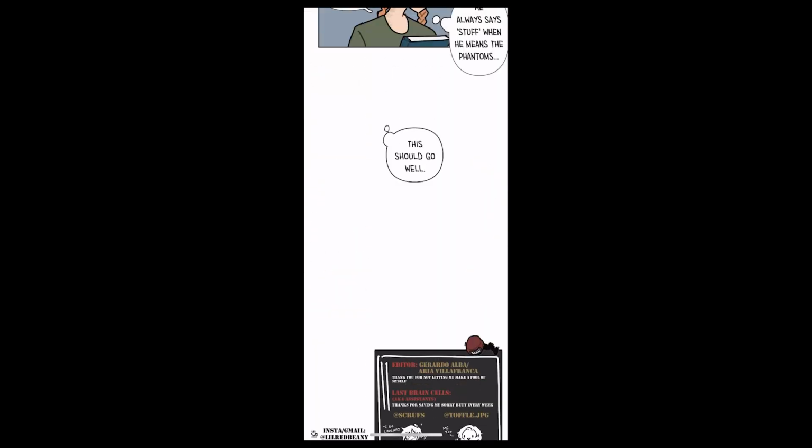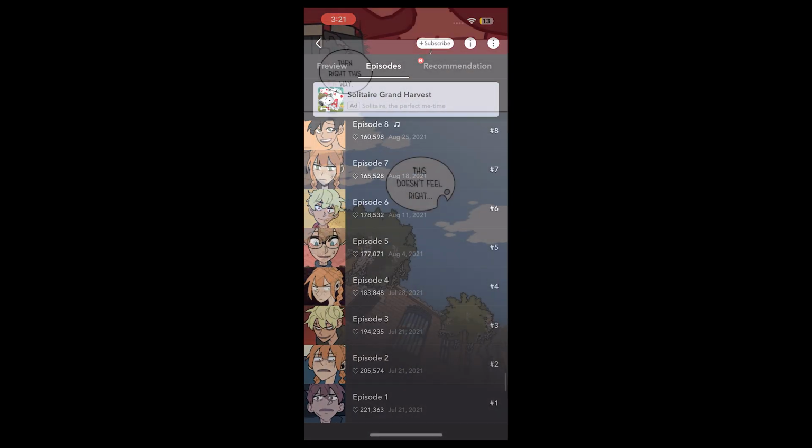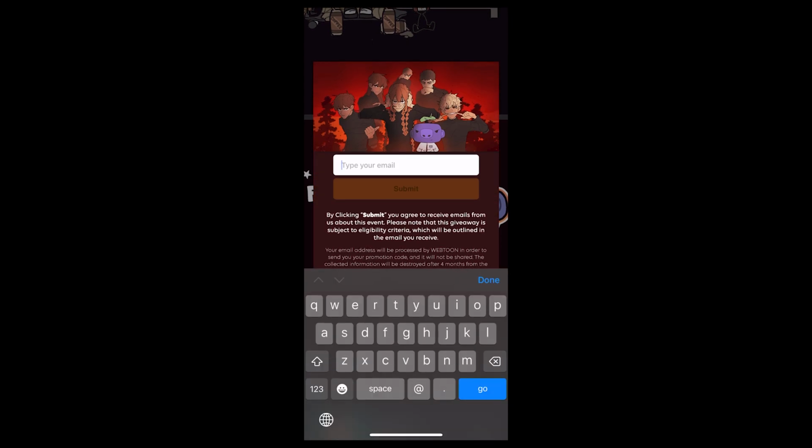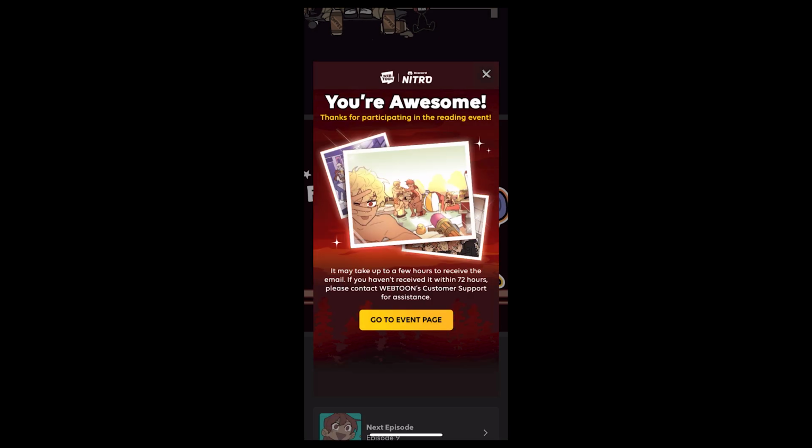If you can't find the Wumpus, then you can just read 10 episodes and you will get an option to put your email in. Keep in mind, the link takes a few hours to send, so be patient. However, if you don't receive the link in 3 days or 72 hours, then you can see here what to do.